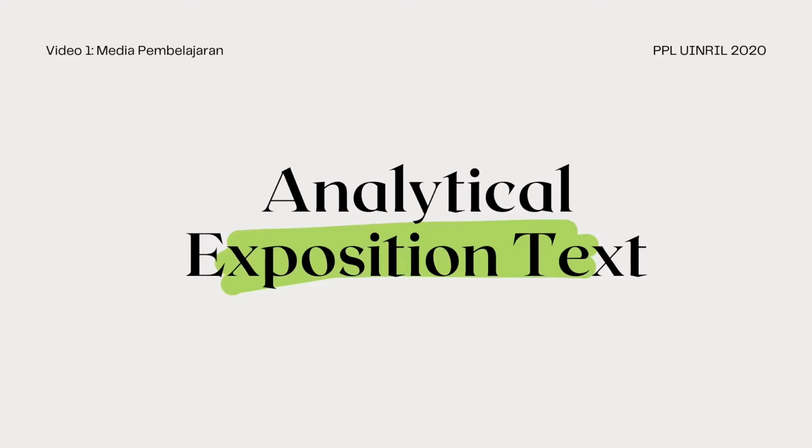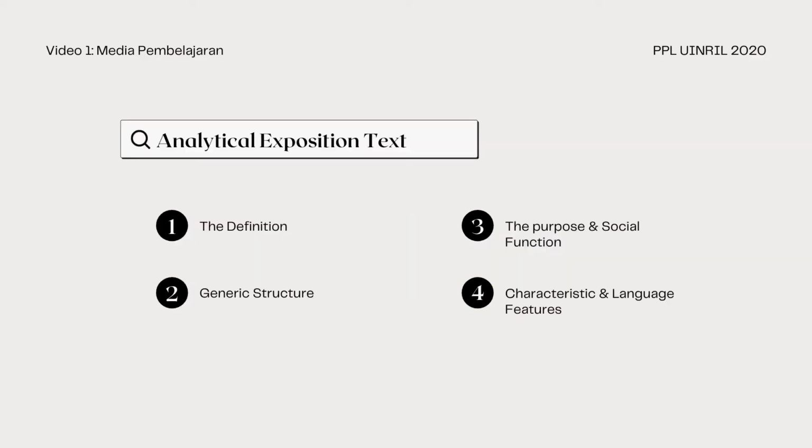Analytical exposition text. So, today we are going to learn about the definition of analytical exposition text, the generic structure, the purpose and the social function, and the last is the characteristics and the language features.